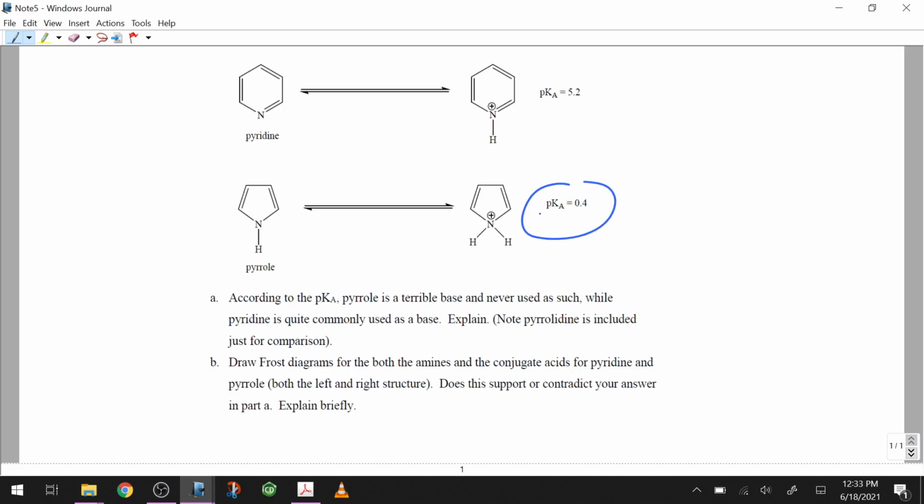That conjugate acid is very strong, which means that equilibrium goes like this. There's not going to be any real trace of it going forward. It's a very unfavorable equilibrium in the forward direction. It's massively favorable in the reverse direction. So that's one way of demonstrating that the lone pair on pyrrole is required for aromaticity, so we can't use it for what we would normally use a nitrogen for.